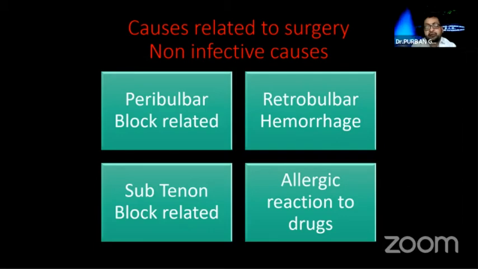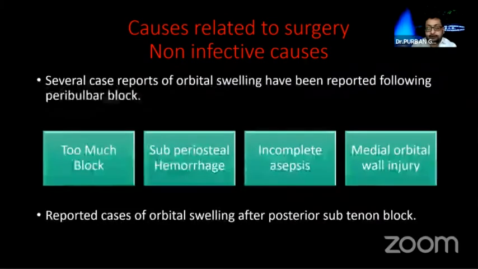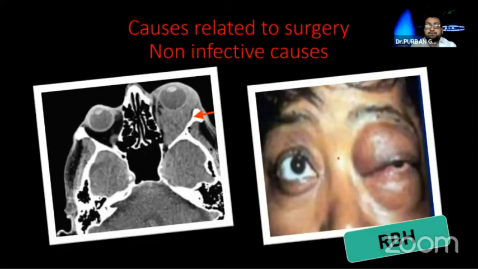The peribulbar block causing a retrobulbar hemorrhage, or a subtenon block, and allergic reaction to the drugs. Mostly the non-infective block related cases are due to injury, too much block, subperiosteal hemorrhage. The medial wall of the orbit has been damaged. And obviously there are reported cases where, while giving the peribulbar or the subtenon block, the skin flora has been incorporated post-septally into the orbit. So among the non-infective cases, the most important is retrobulbar hemorrhage.